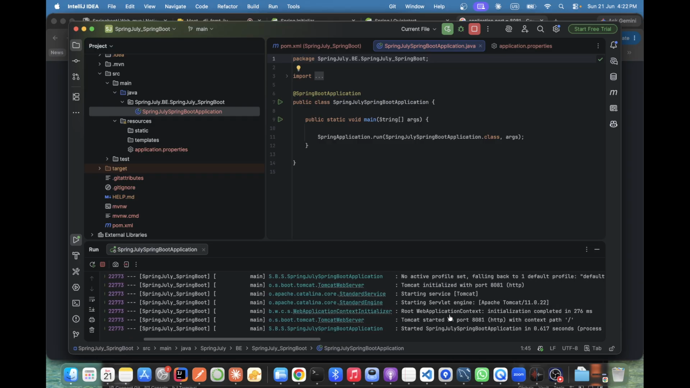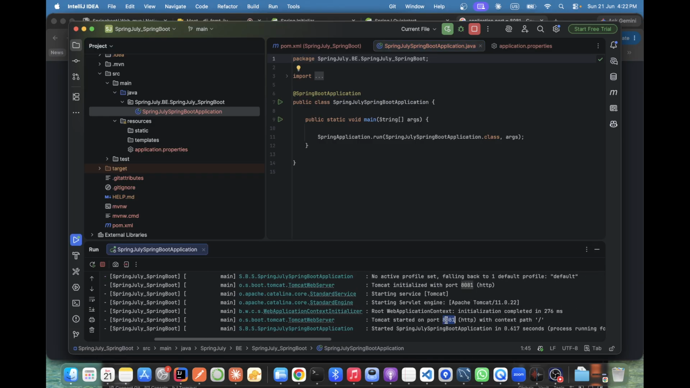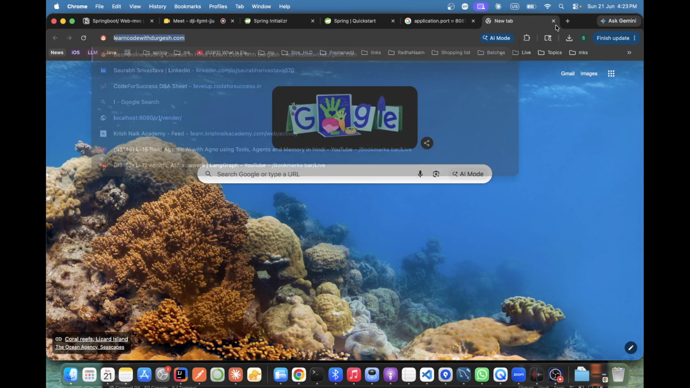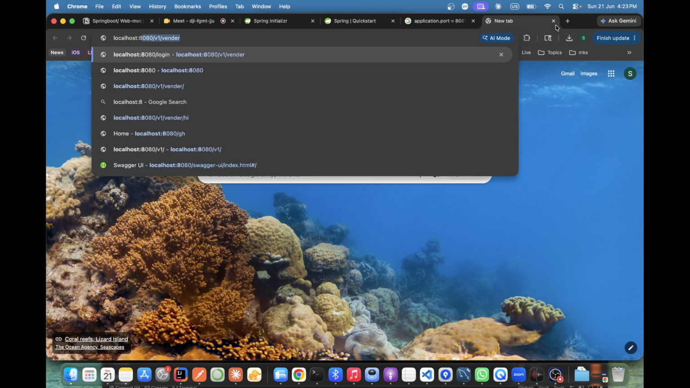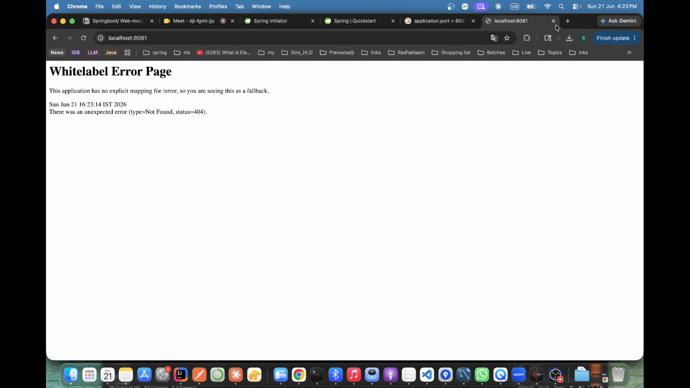See, the application is running on 8081. And which server is it using? Tomcat. Correct? Let's try to run it. Localhost 8081. It came, but we don't have any setup or anything, that is why we are seeing an error. We don't have any file to render at the root.